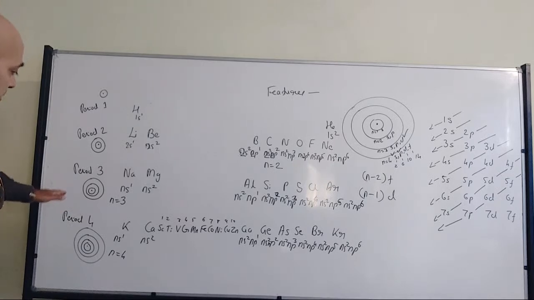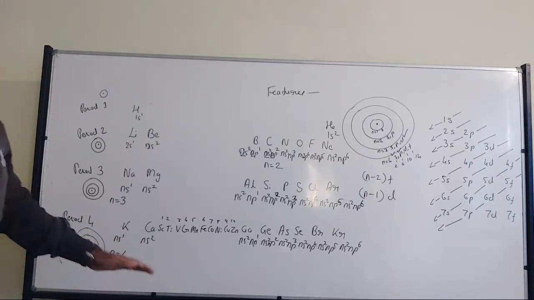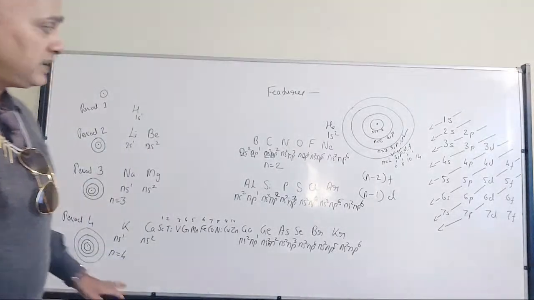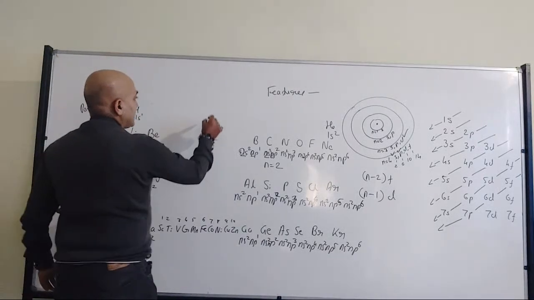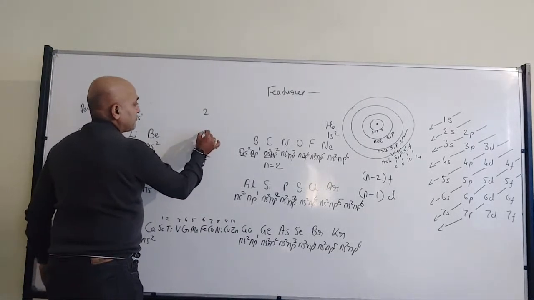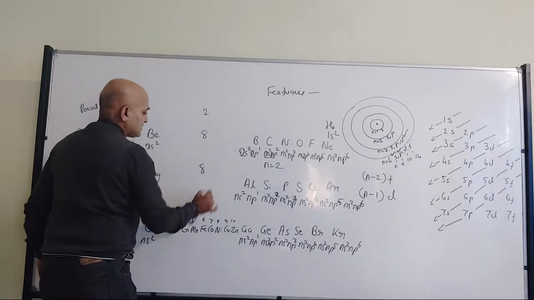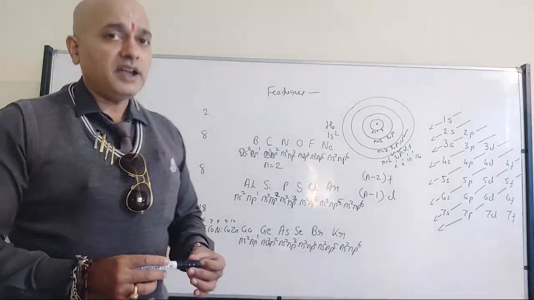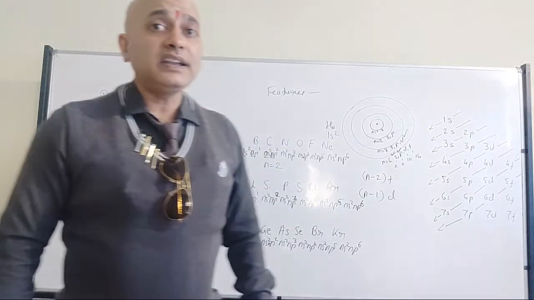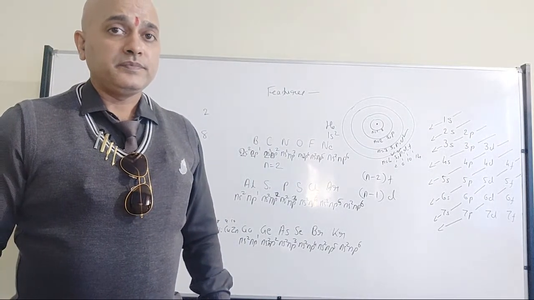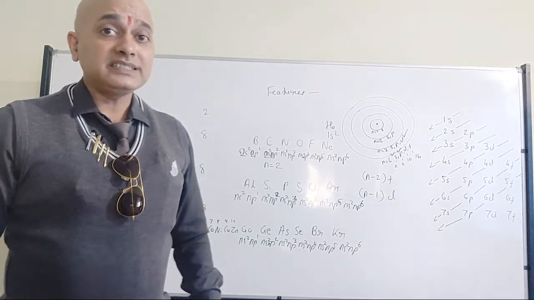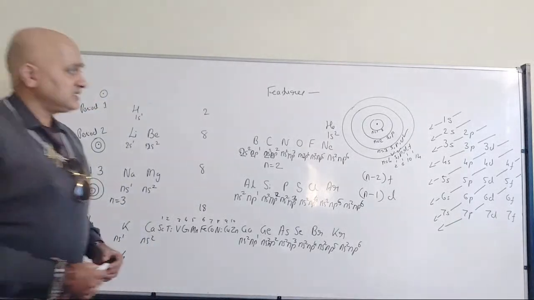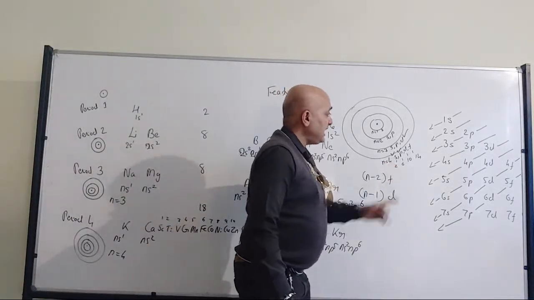Like that we will be having period number 5, period number 6, period number 7. Total 7 periods are there. I have written up to period number 4 and I can see there will be presence of 2 elements, 8, 8, then comes the 18. What about period number 5? How many elements can be accommodated in period number 5? It will be 18 once again.